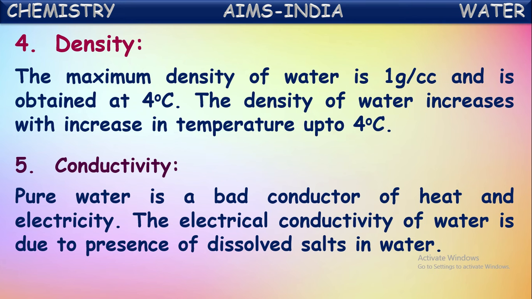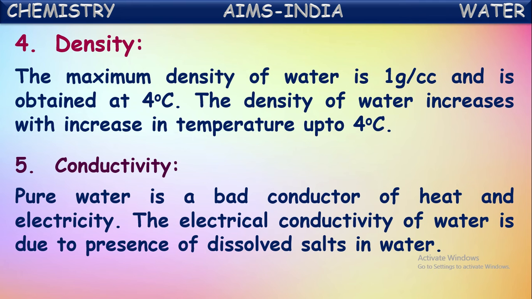But the water which we use generally in our daily life, if you keep electrodes into that, that water can conduct electricity. This is because of the presence of dissolved salts and gases in it. Because of the dissolved salts, certain ions exist in the water. So as ions are present in the water, that water can conduct electricity.